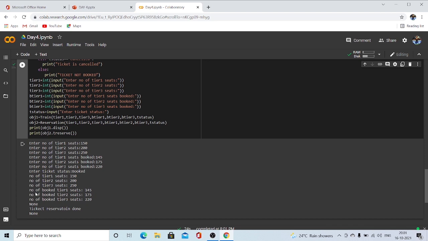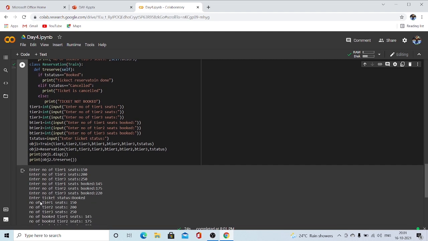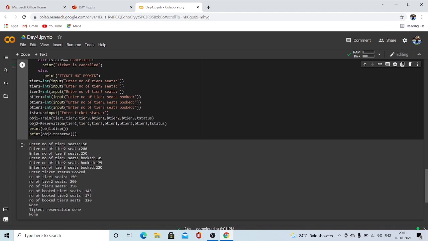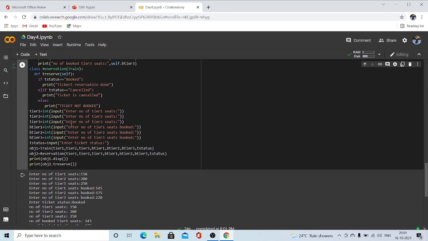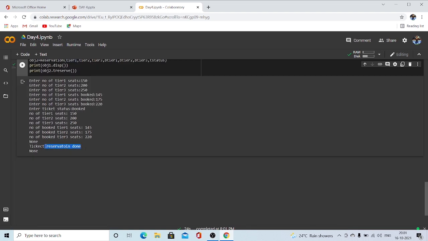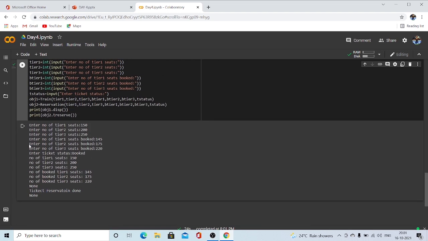Then this None is because we are not using return. If we use it, it will not come, so not an issue. So ticket reservation is done because we have already told the ticket is booked. So we are getting the status to be ticket reservation is done. So you guys got it right.